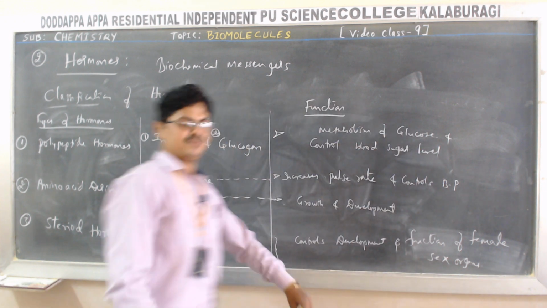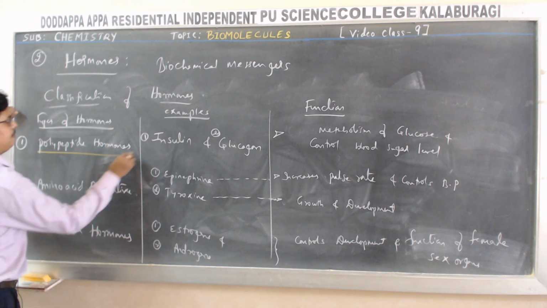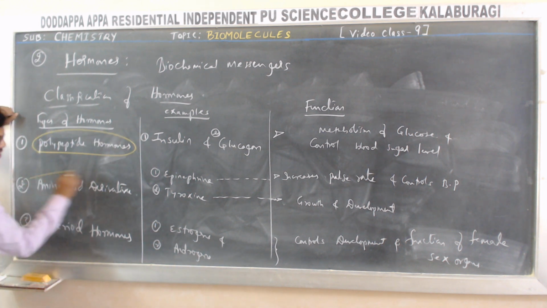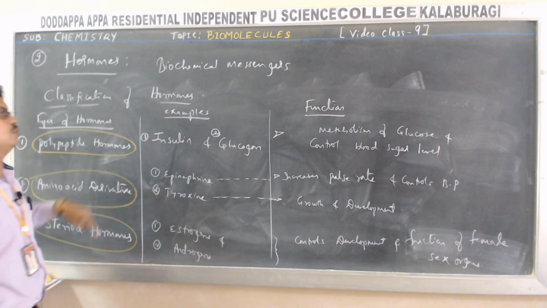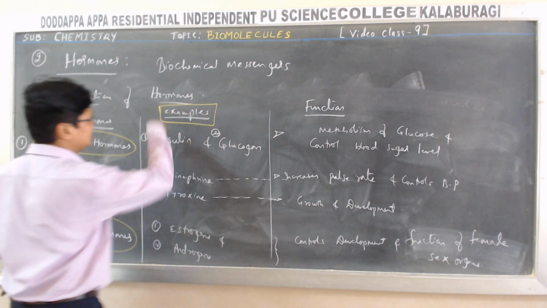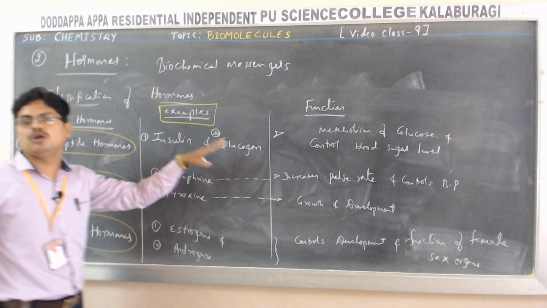Okay, students, look here. That is, types of hormones: polypeptide hormones, amino acid derivative hormones, and steroid hormones. Total 3 types. Okay. So in case of polypeptide hormones, examples are insulin and glucagon.